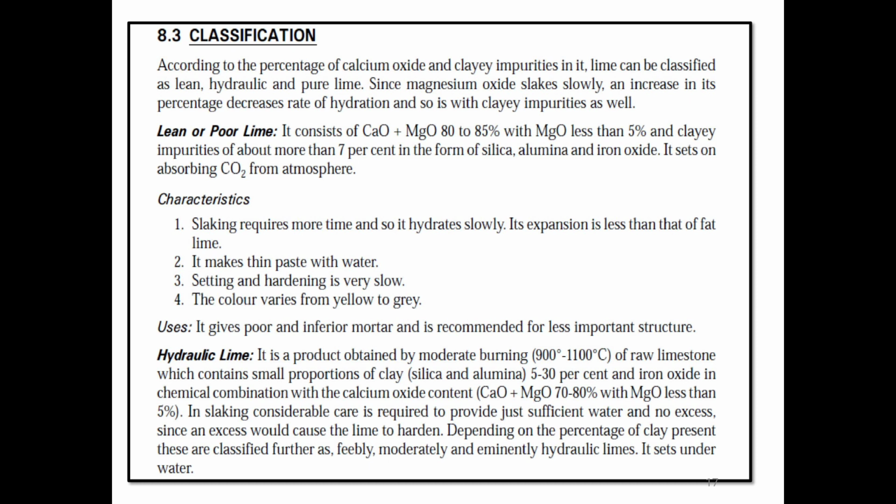It sets on absorbing CO2 from atmosphere. Characteristics of poor lime. On slacking it requires more time and so it hydrates slowly. Its expansion is less than that of fat lime. It makes thin paste with water. Setting and hardening is very slow. The color varies from yellow to grey.